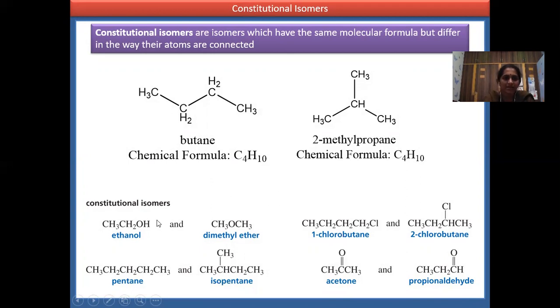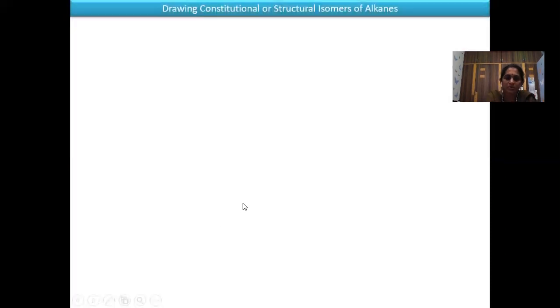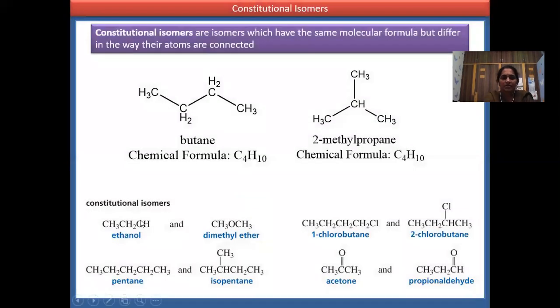The second type is functional isomerism. Ethanol and ether have the same formula, but the functional group is different. So ethanol and diethyl ether are the functional isomers. Now coming to acetone and propanaldehyde, even these are functional isomers. The formula is the same, but the functional group is different.